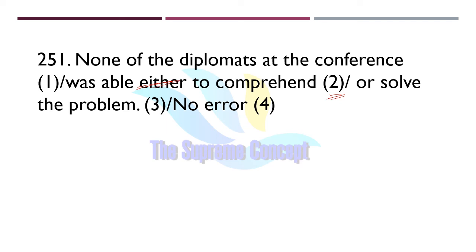Either or is used when we are mentioning two alternatives, or we want to say that no other alternative is possible. In that case we will use either or. But here we don't have to use either or, so simply we can say was able to comprehend or solve the problem will be correct.